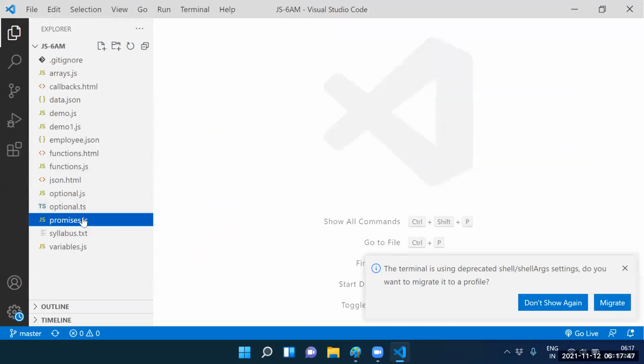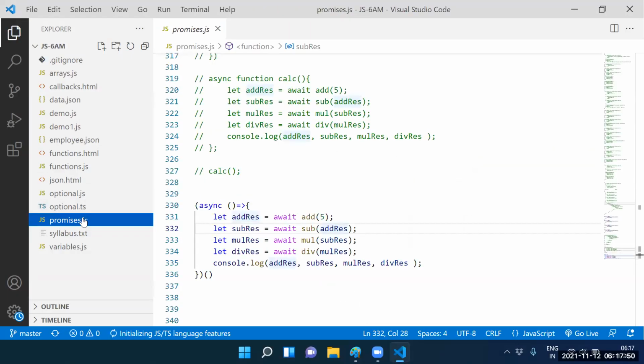What did we complete yesterday? Promises. Yes, sir, yesterday we completed promises, how to consume a promise. In how many ways can we consume a promise? What is the first way? The then function. What is the second way? The async and await keywords.